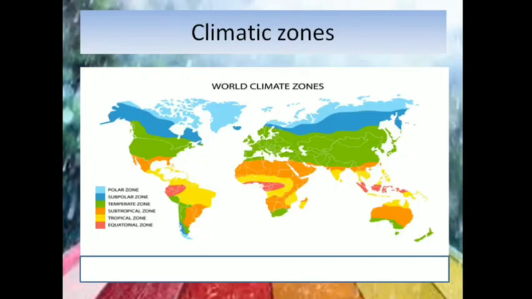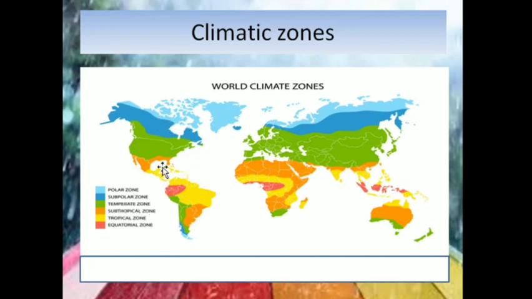Now let us go to the different climatic zones. Based on what type of climate is present in an area, we can divide the world into different climatic zones. The polar zone, as you can see, this portion, receives very little rain and very little sunlight, so it is very cold. Then you have the subpolar zones, which are also very cold, and the polar and subpolar zones mostly have freezing temperatures, ice and snowfall.